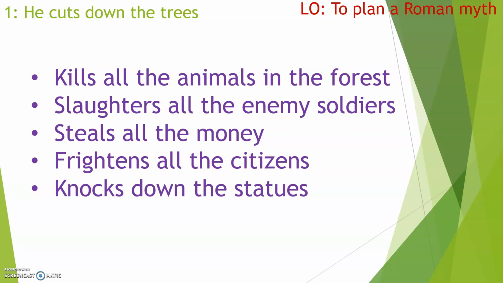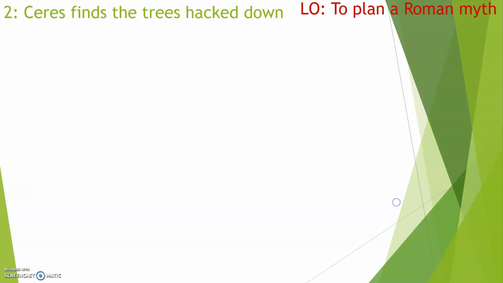So I was thinking, here's some terrible things that someone could do that they probably shouldn't do that is going to really knock off the gods. Okay, so pick one of those, or if you're feeling creative, come up with something else that you think is going to really annoy the gods, something terrible someone can do, and pause the video and think of your idea now. Okay, so now you've done your first idea, let's move on to section 2.